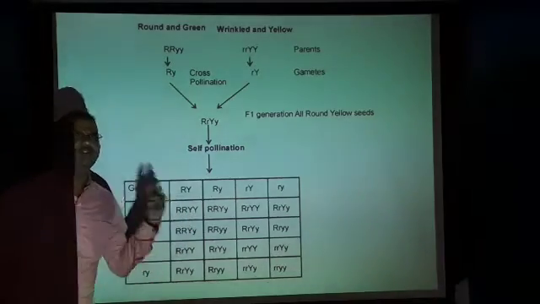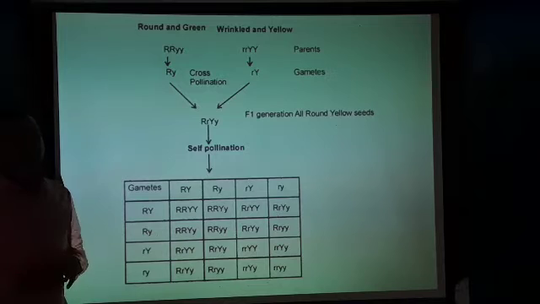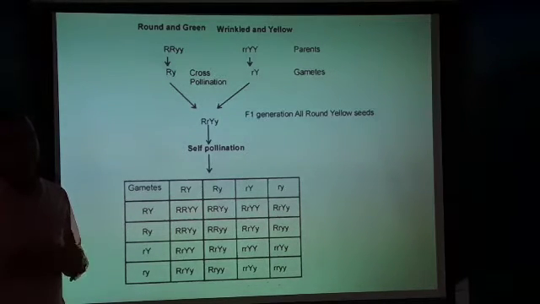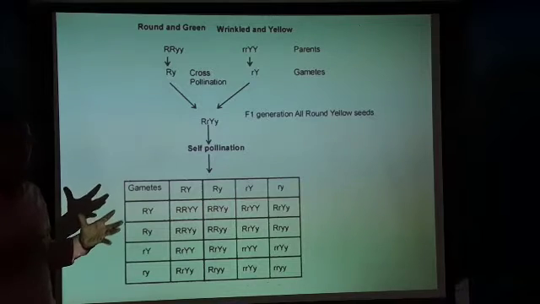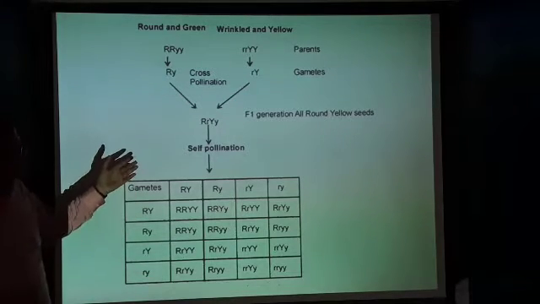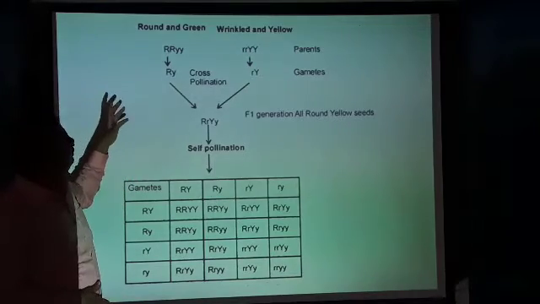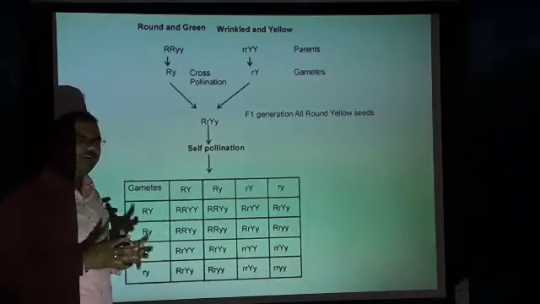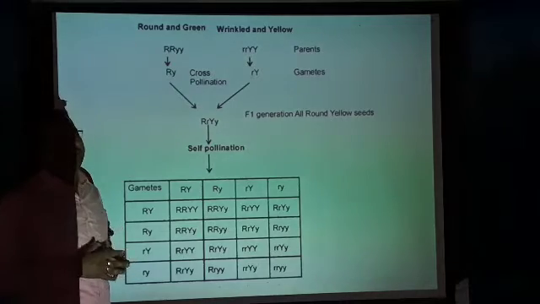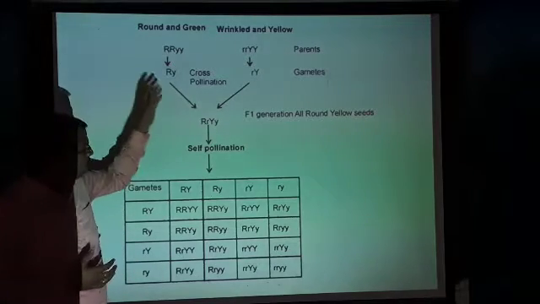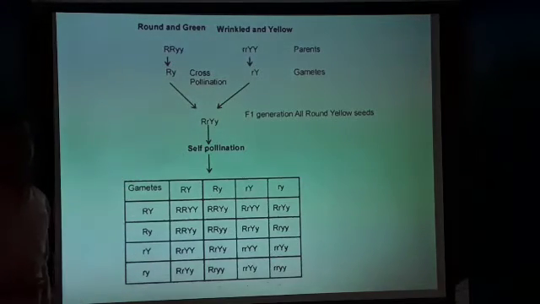And again we should write the same here, and we should cross these, and finally what do we get? In the ratio of 9:3:3:1, he got 16 plants. Among them, 9 are round with yellow color, and so on. So there are 16 different plants he got in the F2 generation. This you need to remember from the exam point of view.